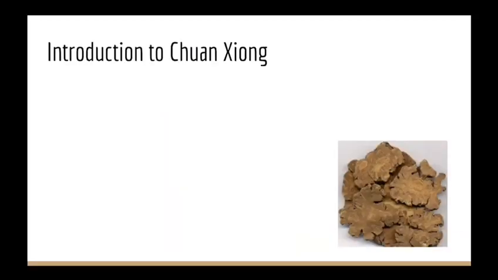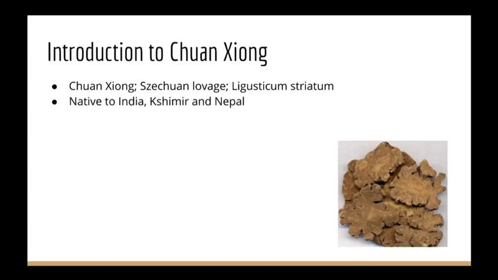I believe most of you are unsure of what Chuan Xiong is, so right now I'll be sharing a little about this herb with you all. Firstly, Chuan Xiong can be called Sichuan lovage or Ligusticum striatum too. It is native to India, Kashmir and Nepal, but nowadays it's mostly grown in Sichuan, China.